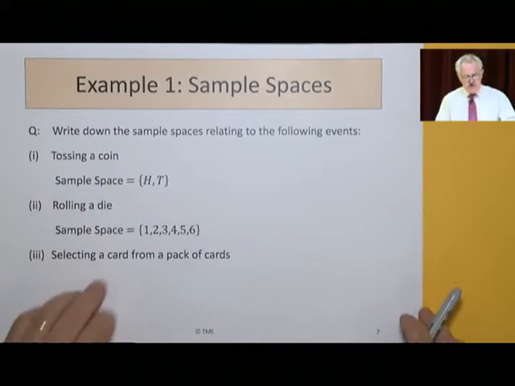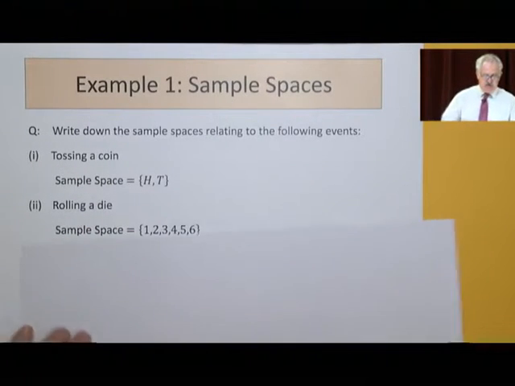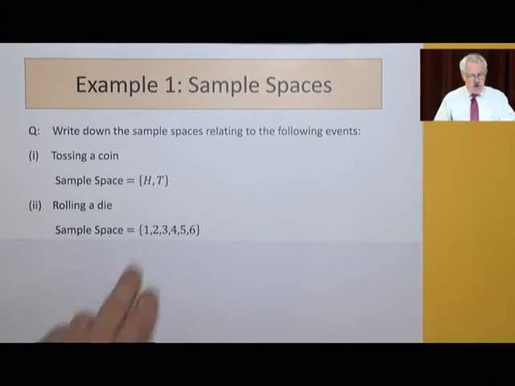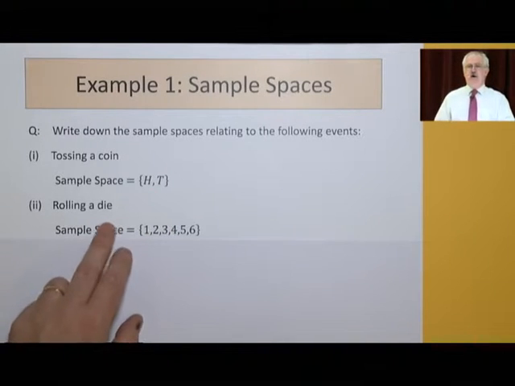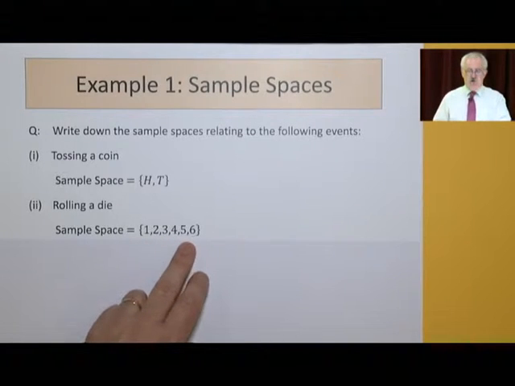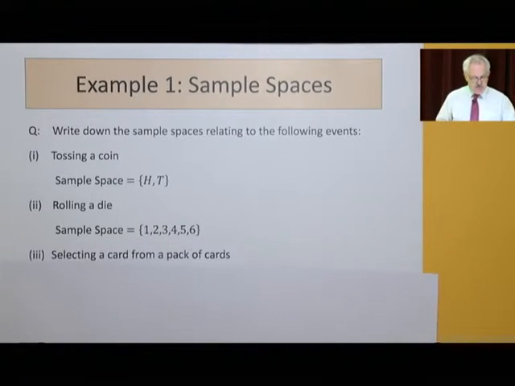So write down the sample spaces relating to the following events. Tossing a coin, it's a sample space of H and T for heads and tails. Rolling a die, call it die in the singular for dice. A sample space of 1, 2, 3, 4, 5, and 6. I've drawn it as a set.